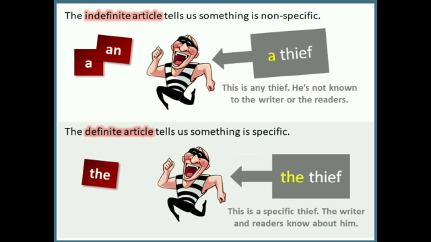But the definite article tells us something is specific. When we use the article the, it tells that the noun is specific. The thief means this is a specific thief. The writer and reader know about him. This is a specific thief which we are talking about.